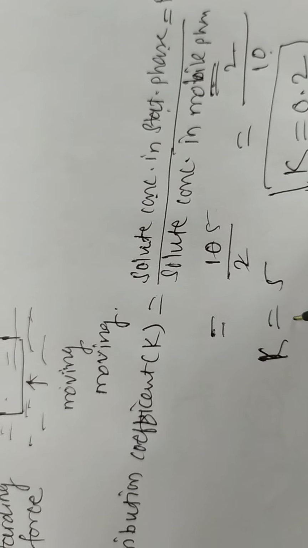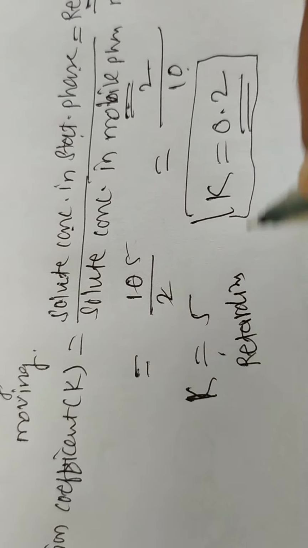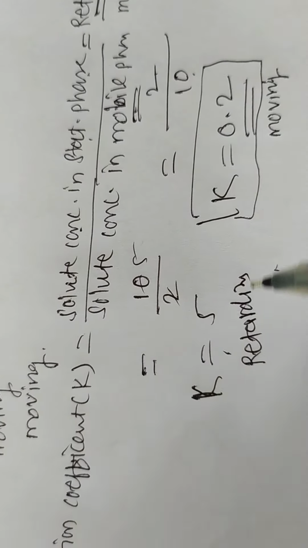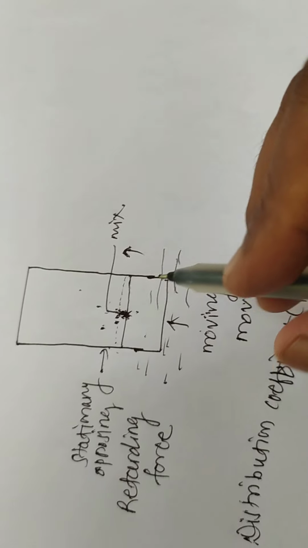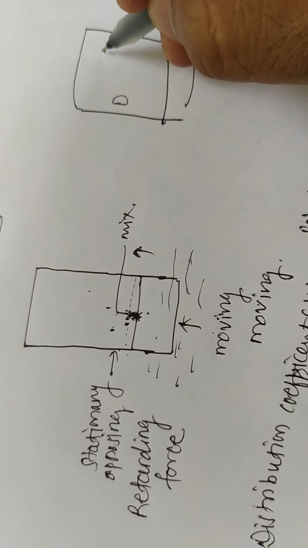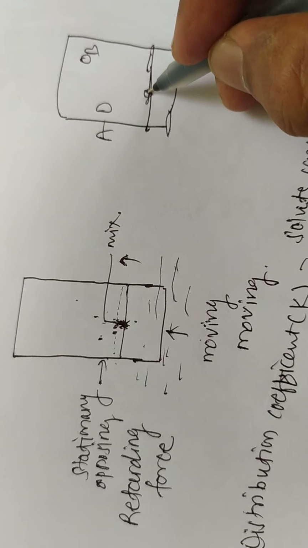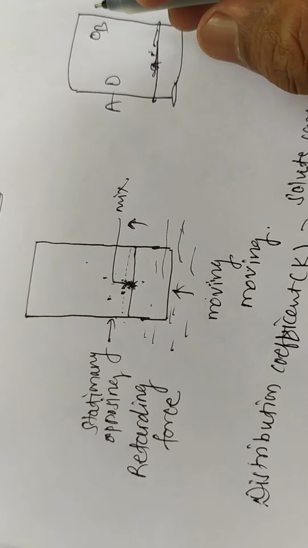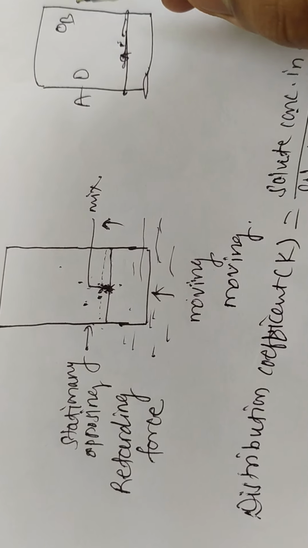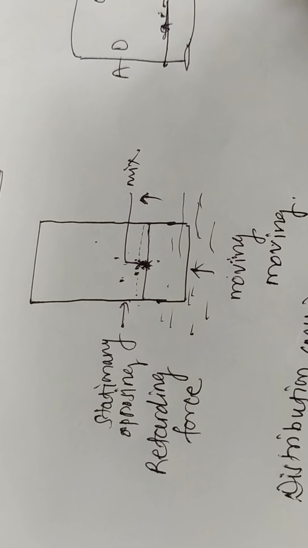When K is more, the retarding force is acting, and when K is lower, the moving force is acting. Due to these different flow rates they get separated at different distances. Suppose here is radical A and here is radical B, they get separated due to their differential migration or differential movement. In the next lecture we are going to see basic terms used in chromatography and classification.